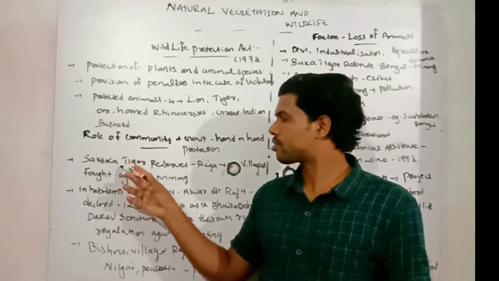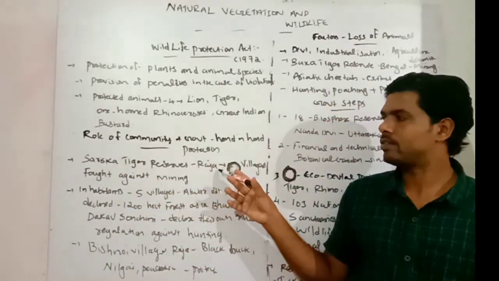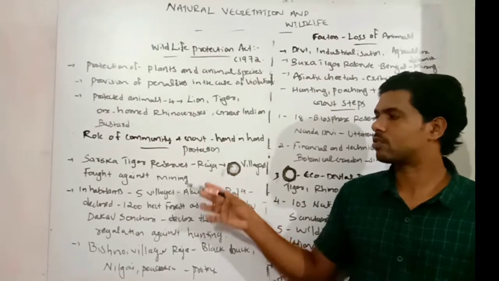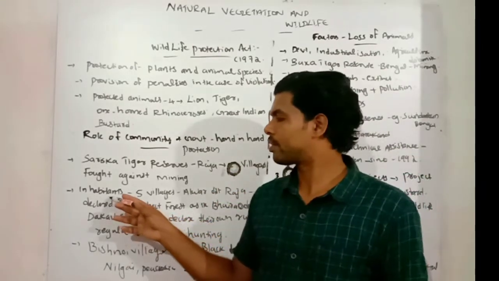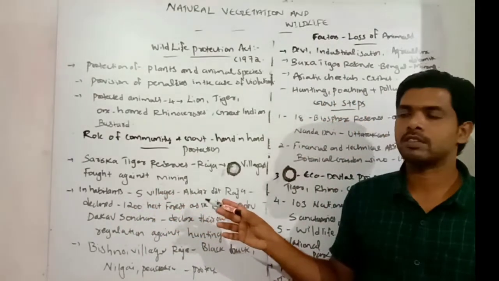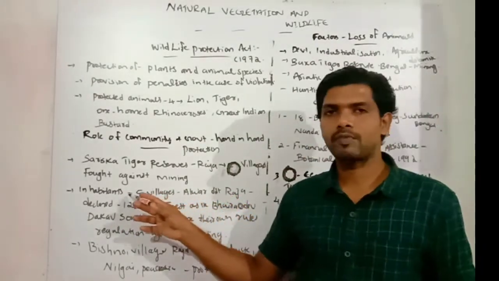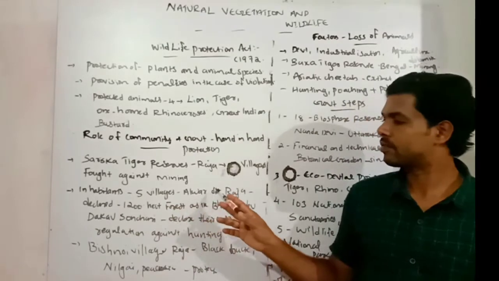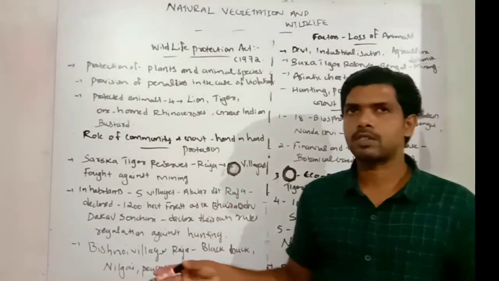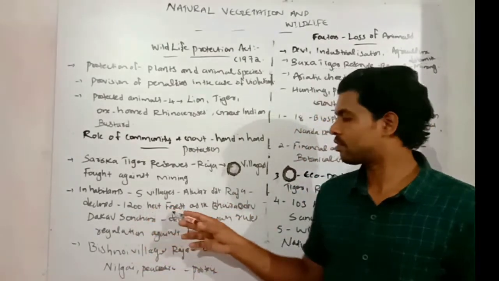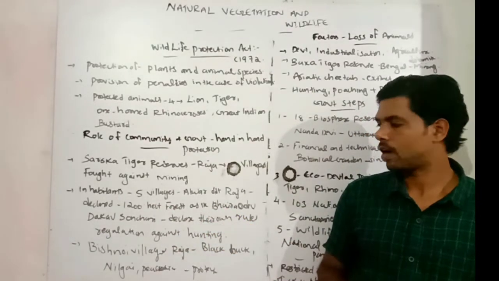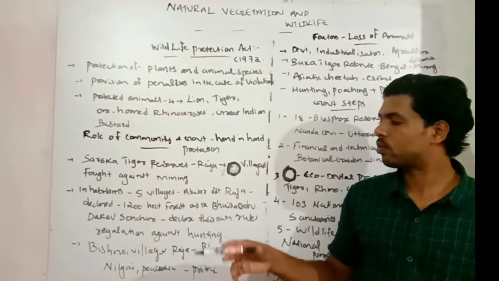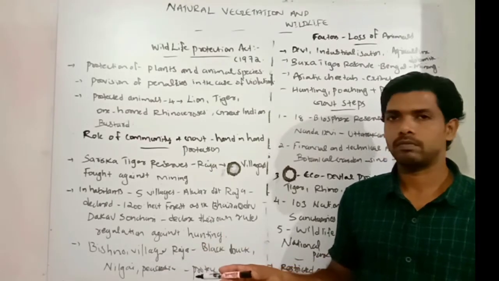In the Sariska Tiger Reserve in Rajasthan, villages and government hand in hand fought against mining happening in that region. And second example, inhabitants of the 5 villages of the Alwar district of Rajasthan declared almost 1,200 hectares of forest as the Bhairav Dev sanctuary and declared their rules and regulations there against hunting.